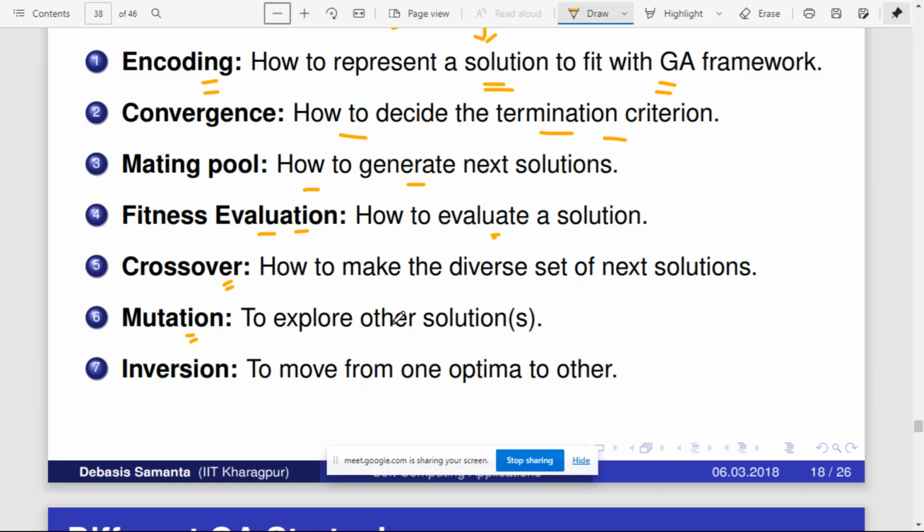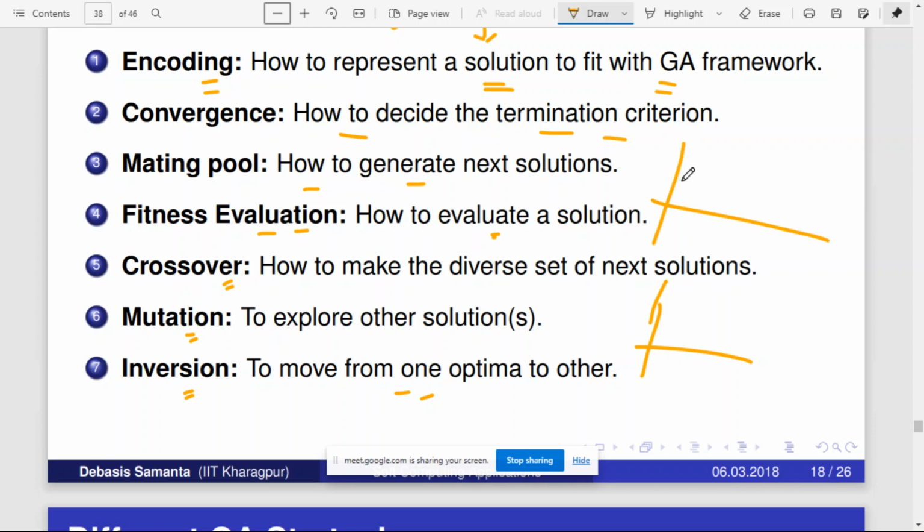Inversion means to move from one optimum to another. Inversion is nothing but moving from a local optimum to some other local optimum or to the global optimum. For example, if the function is something like this, then this local minimum is better than that local minimum.